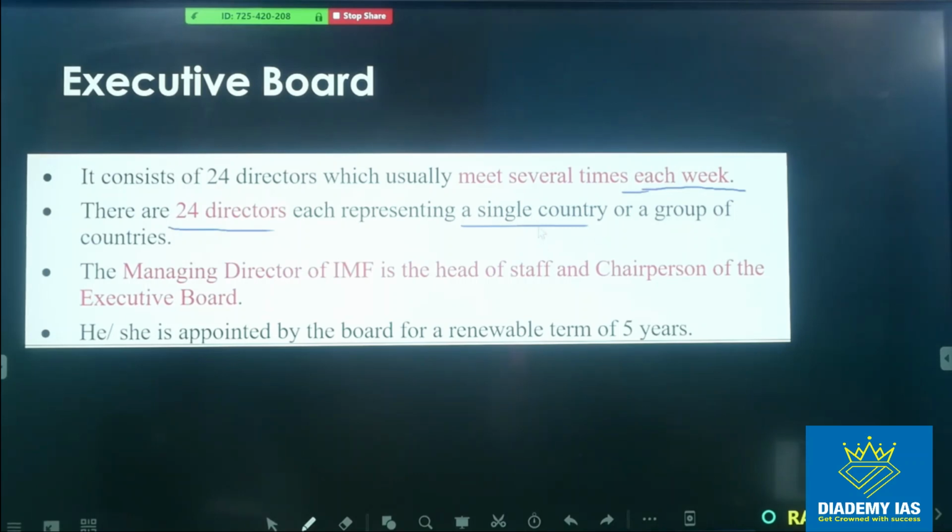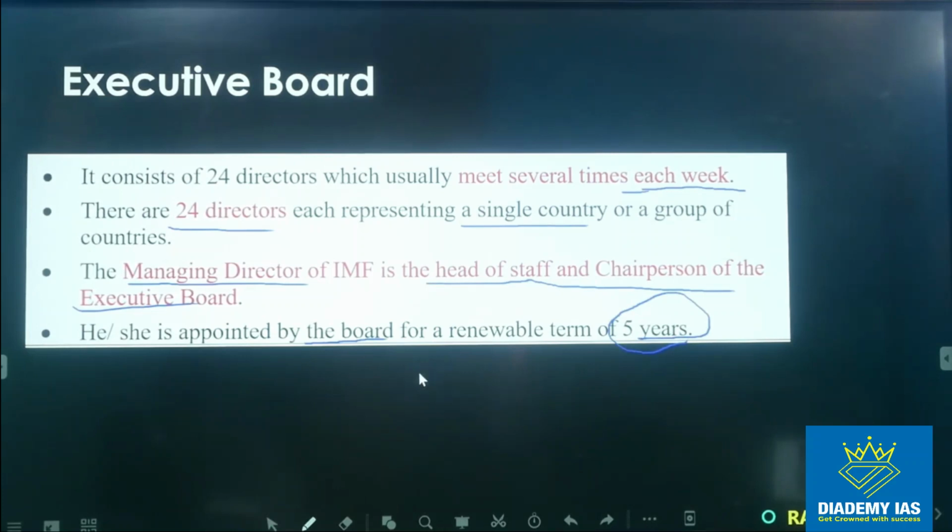And out of these executive directors, the managing director is chosen, who is head of the staff and chairperson of the executive board, and he is appointed by the Board of Governors for a term of 5 years. The Board of Governors chooses the chairperson and managing director of the IMF.